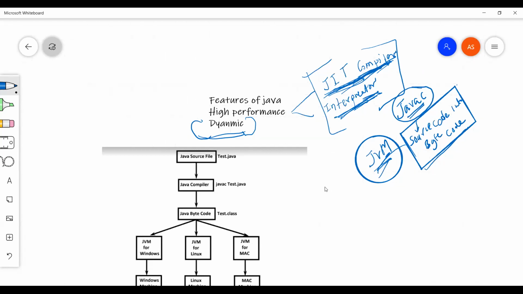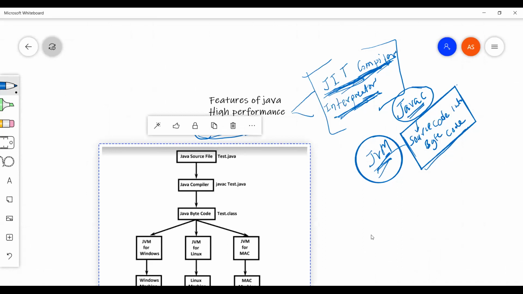All right, guys. Okay. So these are the basic features we have discussed. We have covered almost everything from the features part. If there is any feature I haven't covered, you can come and ask about that particular feature in an incoming session. All right.